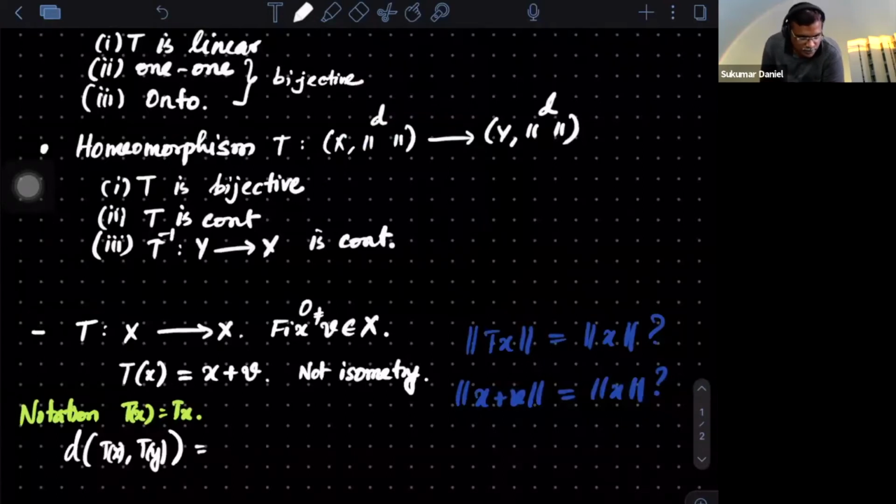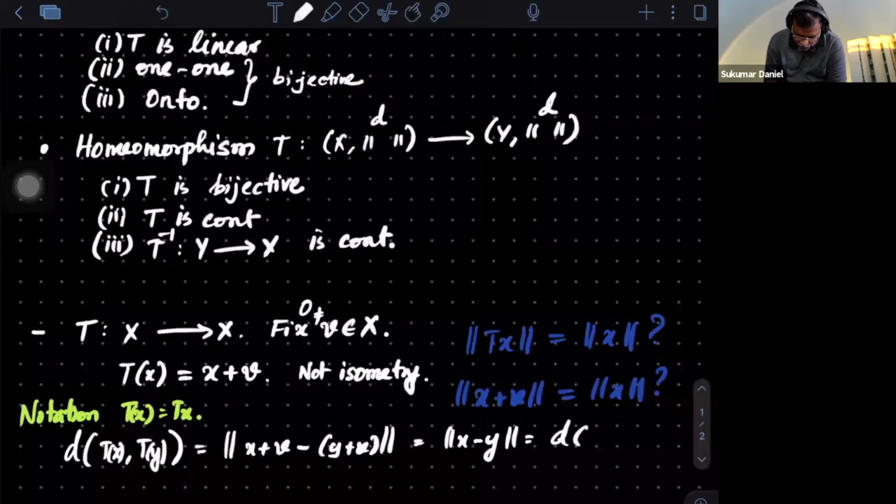This I want to estimate in terms of x and y. What is Tx? It is x plus v. And this is y plus v. But what is the distance? It is coming from the norm. So it is the norm of x plus v minus y plus v, and that's nothing but the norm of x minus y, which is the distance between x and y.